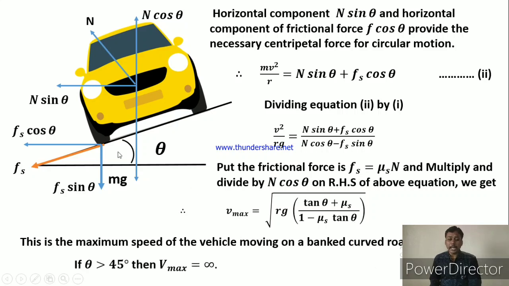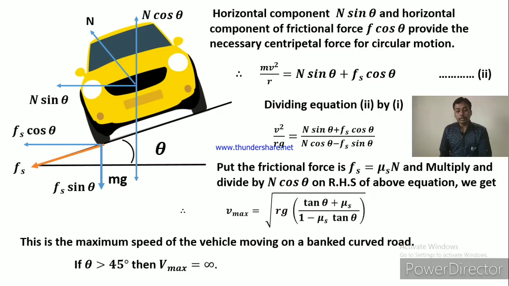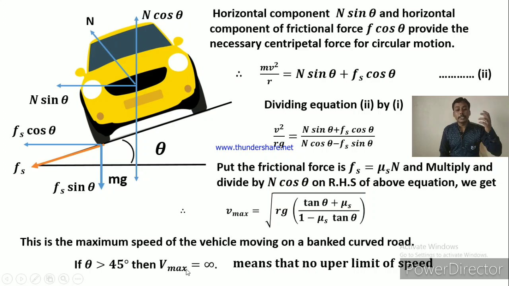If the angle of banking theta is 45 degrees, then note down this thing: V max is infinity. If we put the value of theta as 45 degrees, V max is infinity, which means the maximum speed is infinite.